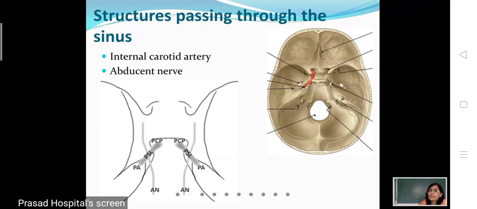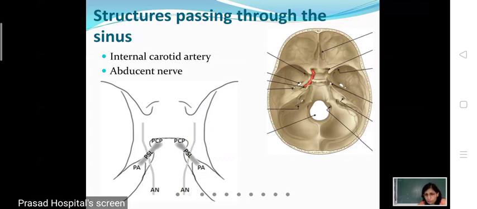When this internal carotid artery enters the interior of the skull by the foramen lacerum, it goes upwards and then forwards. It traverses straight forwards in the cavernous sinus, and then it takes a sharp turn and goes upward to pierce the roof of the cavernous sinus, so as to come out of it, and from there it goes backwards.